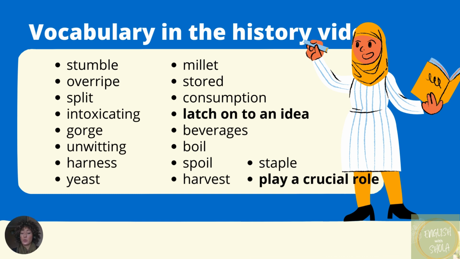Another example of words with different meanings is staple. Probably in your classroom, your office, or on your desk, you might have a stapler with little metal clips inside so you can staple papers together. But we're talking about alcohol, so we're not using that context. Here, staple has a different meaning. It means a main part of your diet, a main food that you always have. So just be careful when you're looking up words. Remember, there might be different definitions for different contexts and situations.